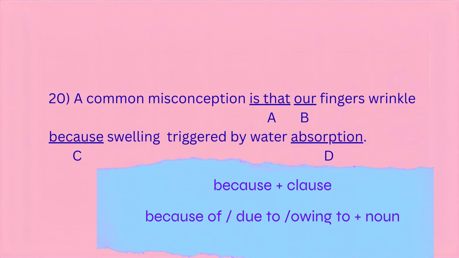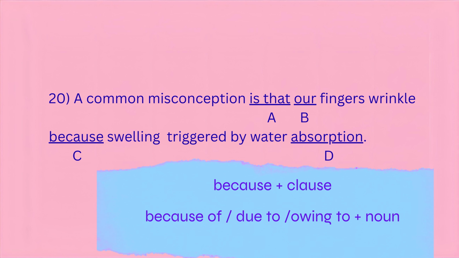This part's totally fine. We often use is that to introduce a belief for explanation. Like, the truth is that kindness matters, or the idea is that he might join. So here, a common misconception is that is a natural, correct structure. No error in part A.